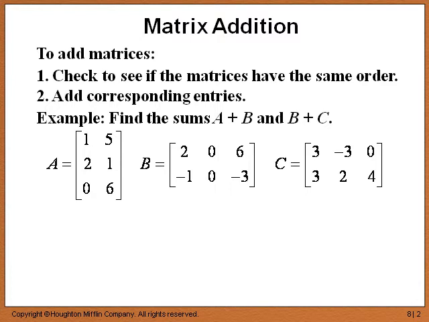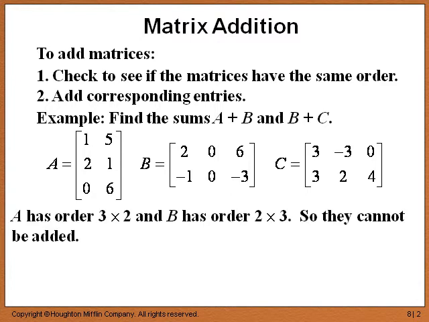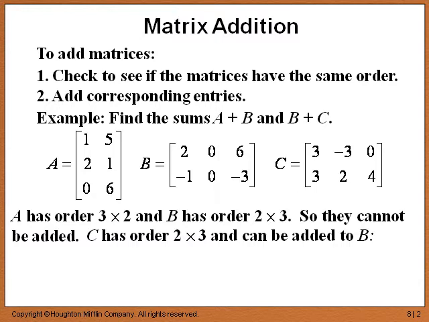Well, looking at A and B, which is the first sum we're asked to find, we can see that they're not of the same order, and therefore you can't add A and B. A has order 3 by 2 and B has order 2 by 3, so they cannot be added. Now, B and C, however, do have the same order, and thus they can be added. And the way you add matrices is you simply add corresponding entries.